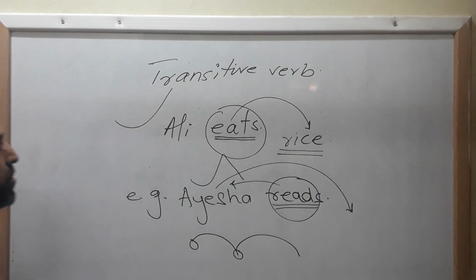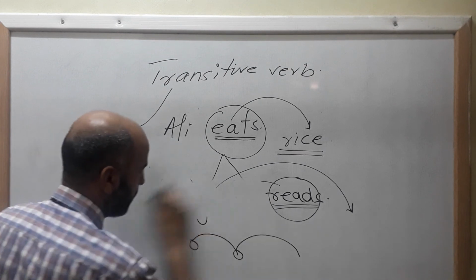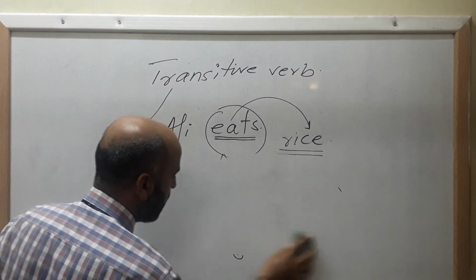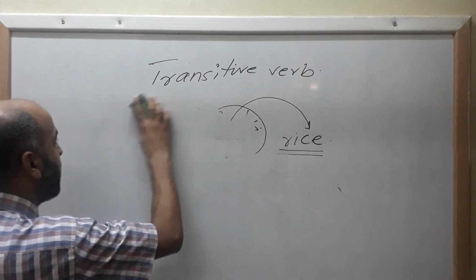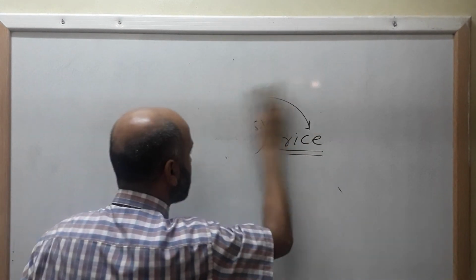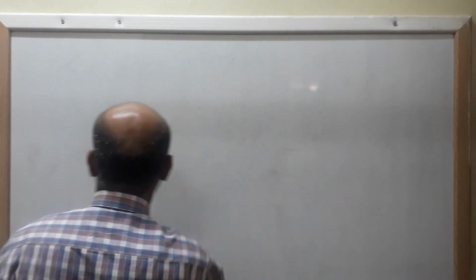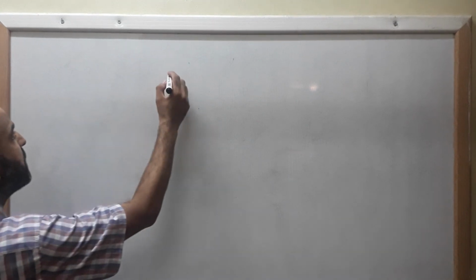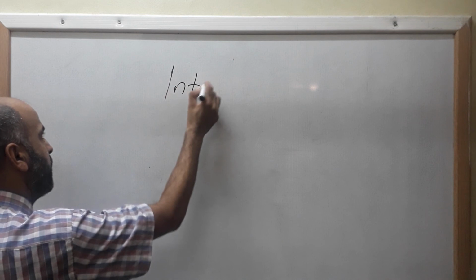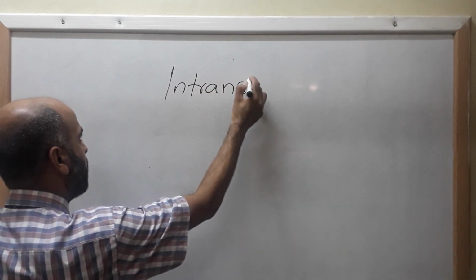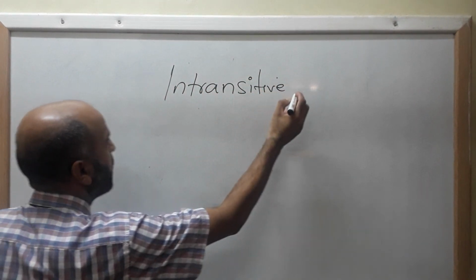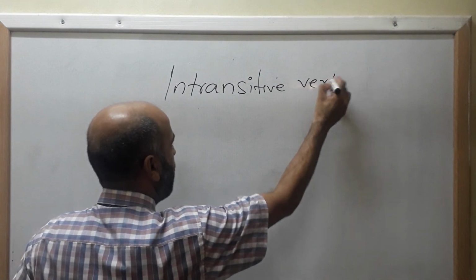So let me proceed to the second form of verb, that is called intransitive verb. Intransitive means not passing over. Quite contrary, quite opposite to the transitive. Intransitive verb. What is it?